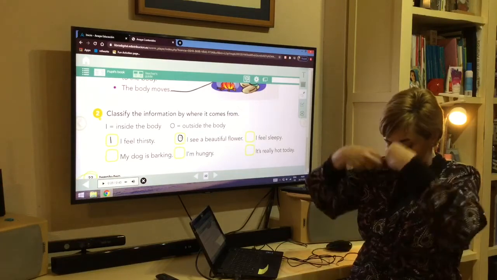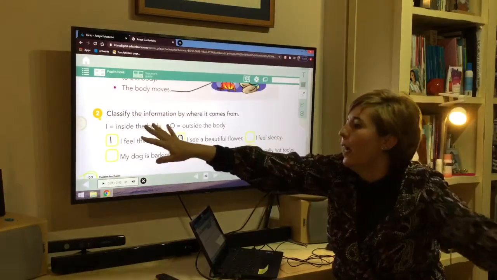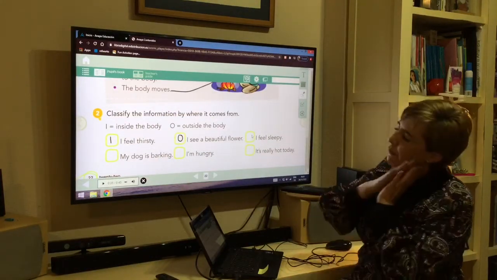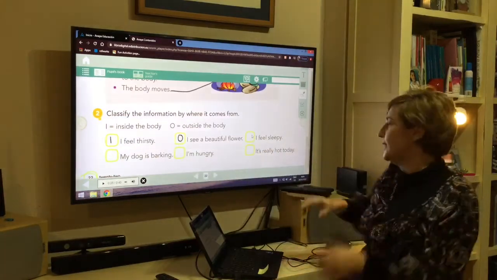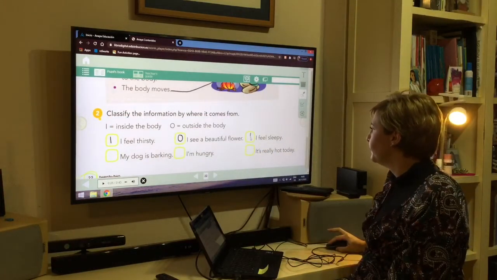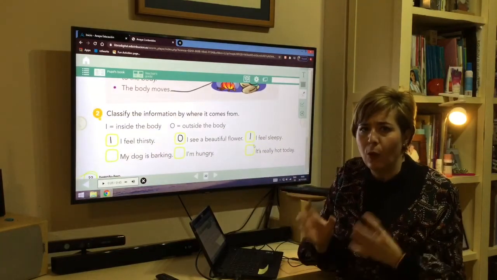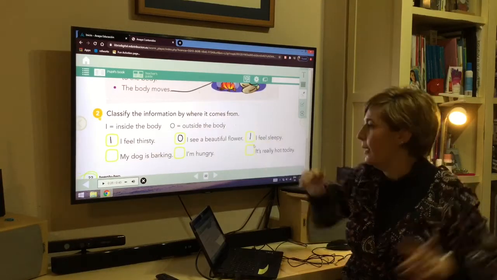I don't see it inside my mouth. I see it outside in the park or in the garden. I feel sleepy. Feel. Inside. My dog is barking. Woof, woof. I hear, so it's outside.